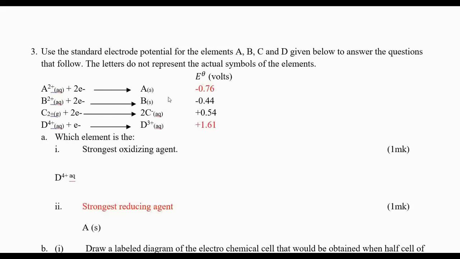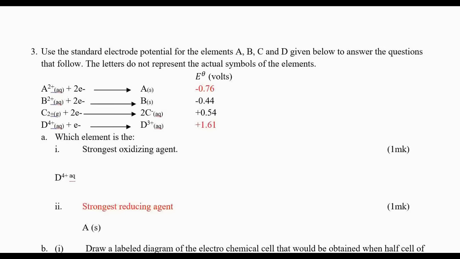So if A is giving electrons, it means that it is more reactive than B. So B will not give electrons. Instead, it will receive because it is less reactive compared to A. So A is a stronger reducing agent than B, right? But if I compare B and C, B is a more reducing agent than C. You should know. Suppose I gave you the C and the D. Which one is a reducing agent between these? Let me show you this one.